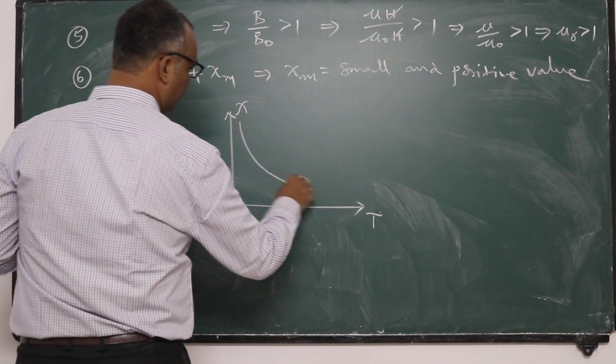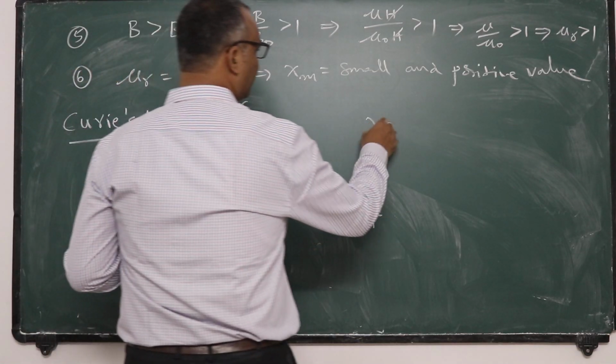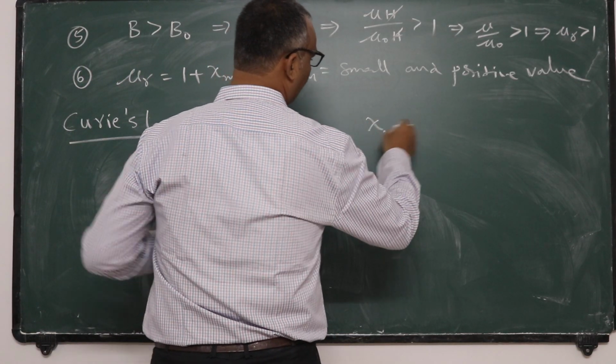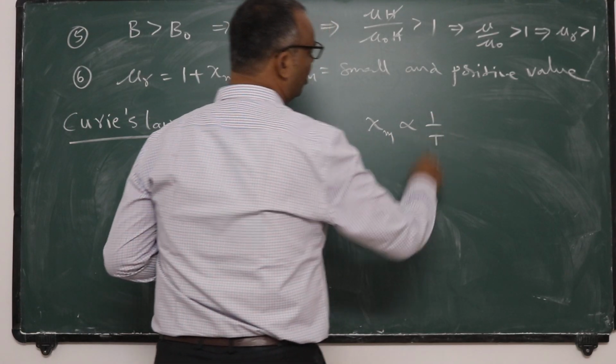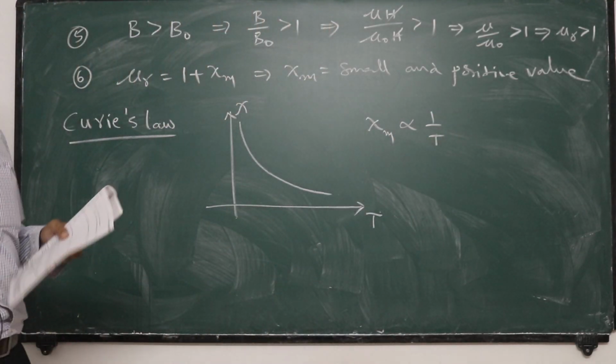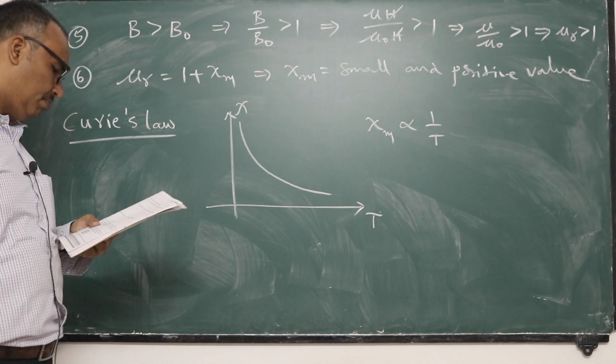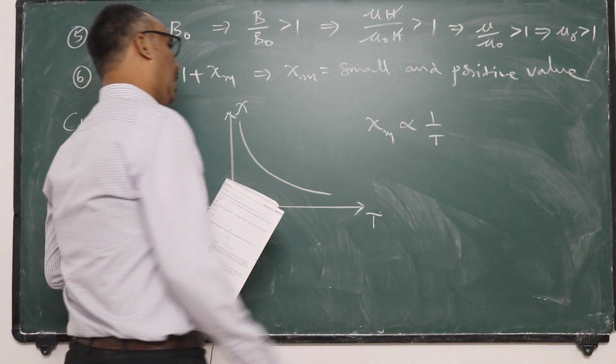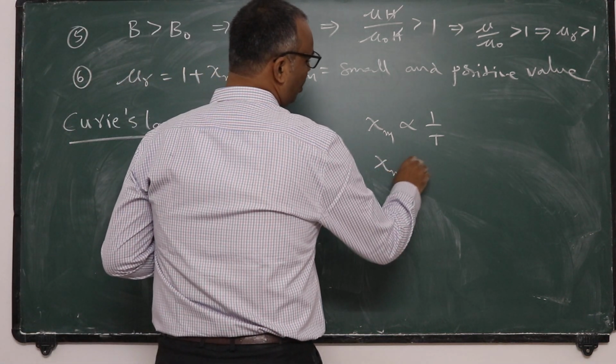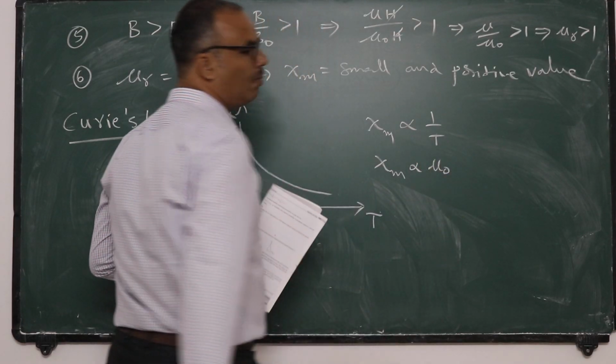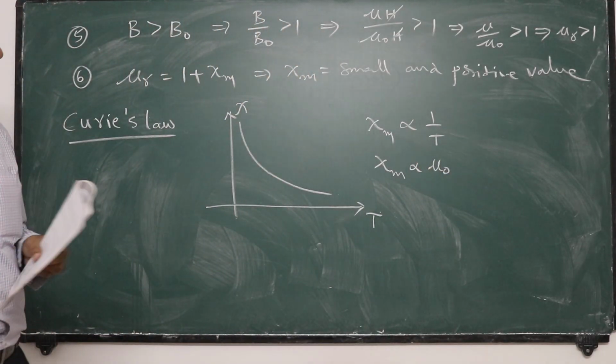That means the magnetic susceptibility of the material is inversely proportional to absolute temperature. And susceptibility is also proportional to the permeability of the medium.